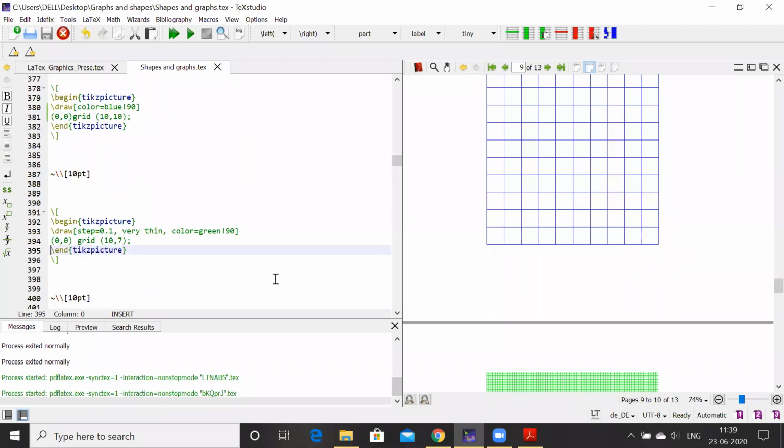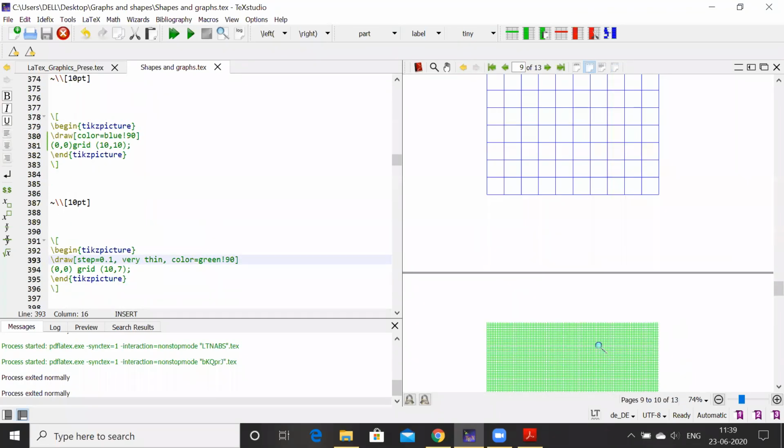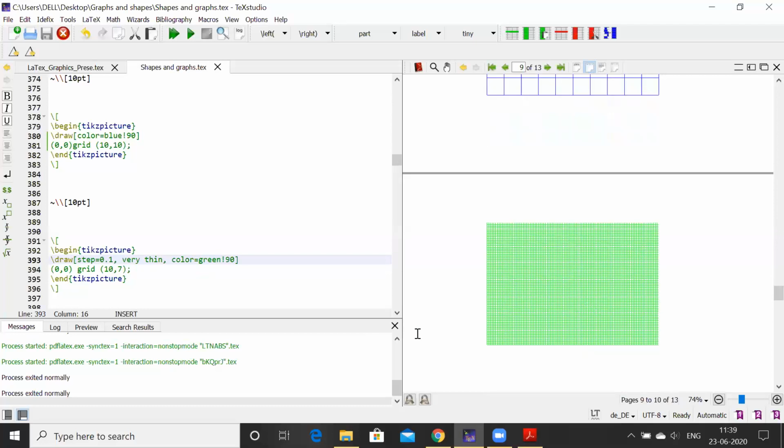But here I can customize it by step size 0.1, and then very thin, and color is green. So we get this kind of graph sheets. One can draw a graph on it, locate some points, vertices, in this way on this graph.